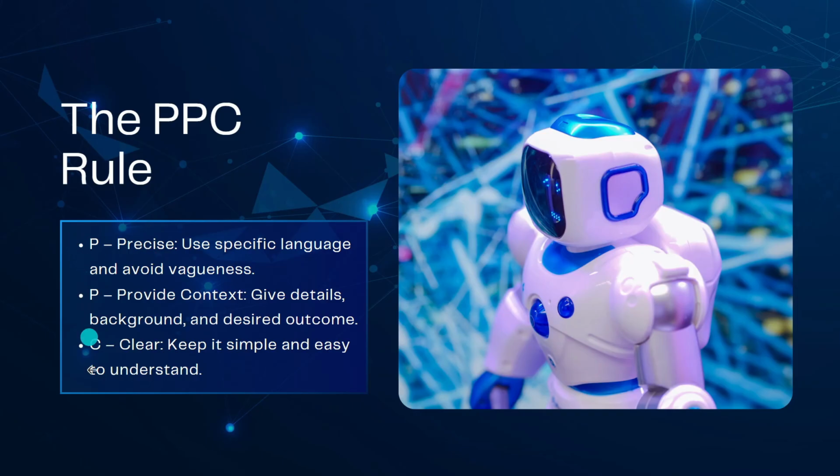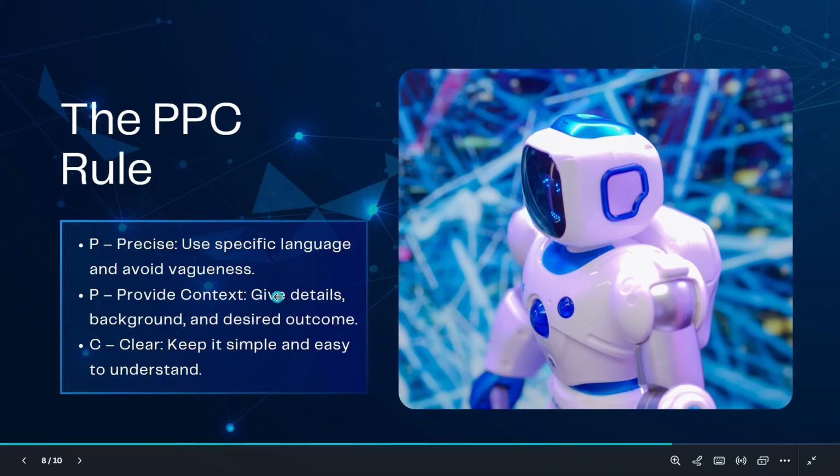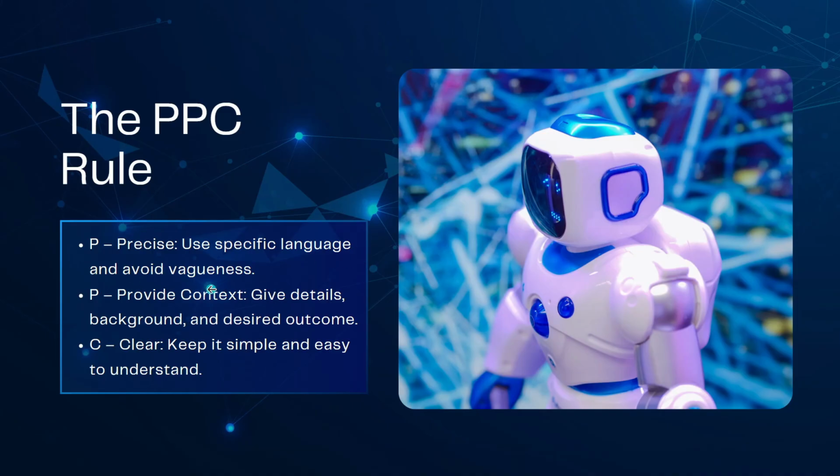So this is P for precise, P for provide context, and C for clear. For me, these are the three things you have to make sure the text that you give this AI contains. First of all, you have to be precise. Use specific language and avoid vagueness. We're going to explain this a little more, so I just want to mention this. Then the second P is provide context: give details, background, and desired outcome. And lastly, be clear. Keep it simple and easy to understand.